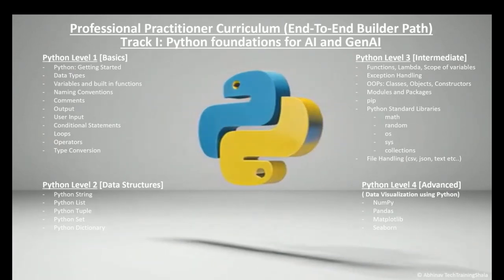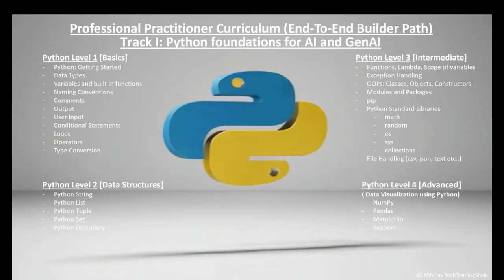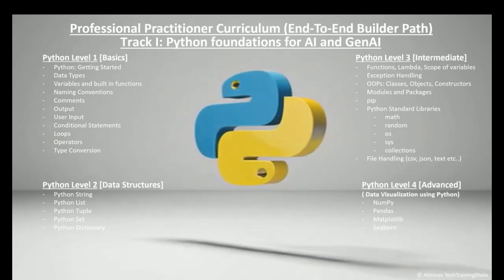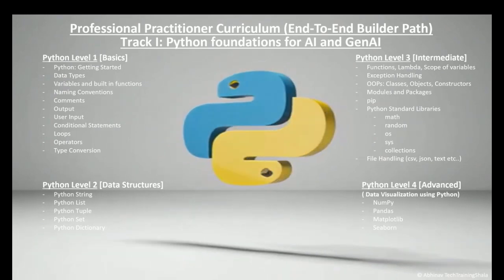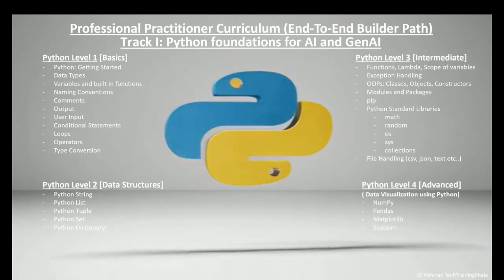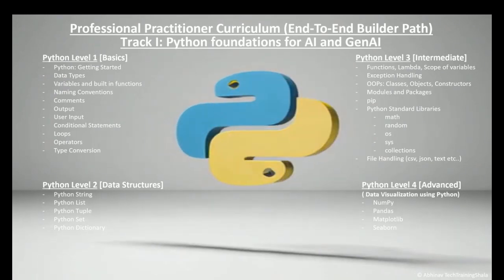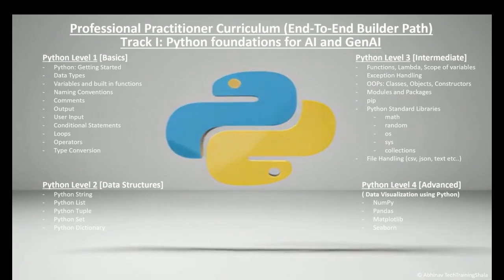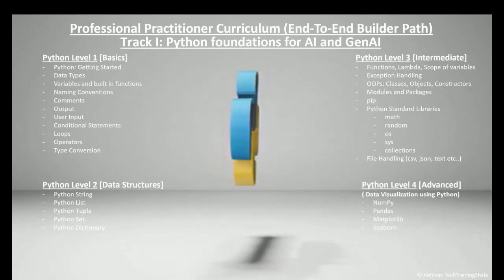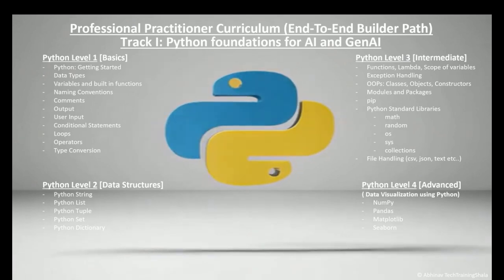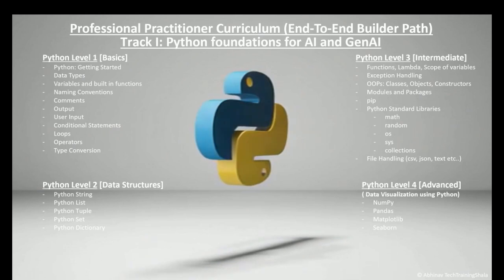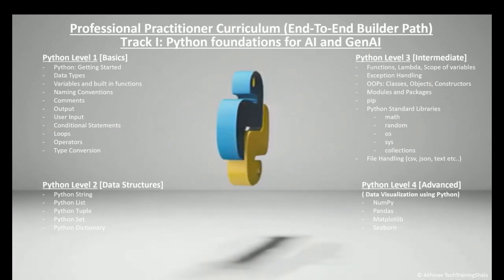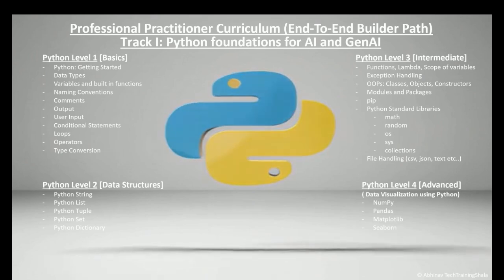Then Python level 3 is intermediate Python, where we will learn about functions, lambda, scope of variables, exception handling, OOPS concepts, then the concepts of modules and packages, pip, and then we will also learn about Python standard libraries like math, random, OS, sys, collections, and we will also learn about file handling. How do we handle CSV files, JSON files, etc. Then coming to Python level 4, which is an advanced level. So this level covers data visualization using Python, where we will cover libraries like NumPy, Pandas, Matplotlib, and Seaborn.